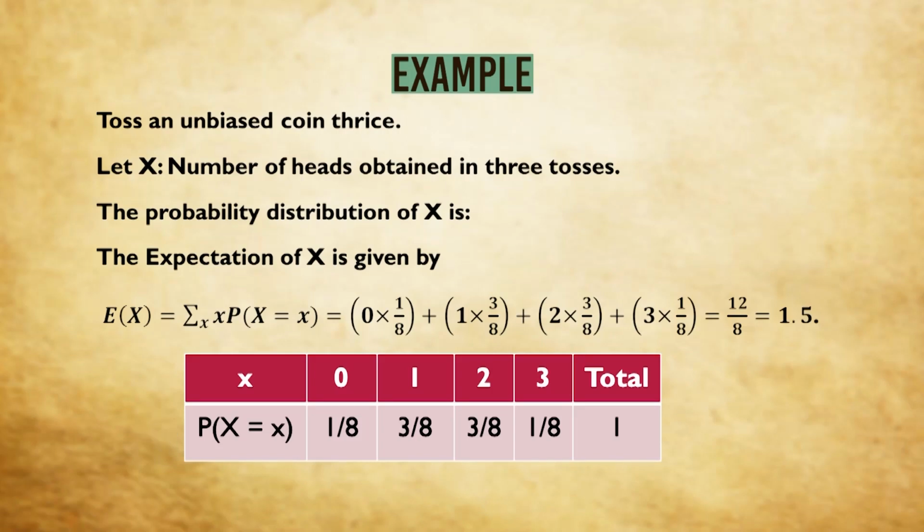Now by the formula of expectation, we calculate 0 into 1 by 8 plus 1 into 3 by 8 plus 2 into 3 by 8 plus again 3 into 1 by 8, which comes out to be 1.5. That means when we toss an unbiased coin 3 times, the expected number of heads obtained will be 1.5.